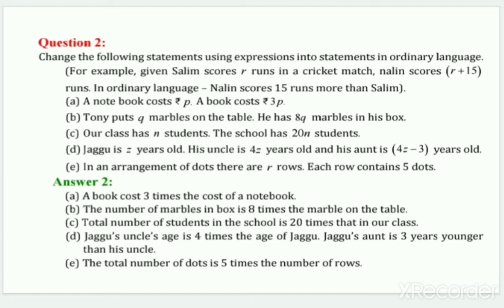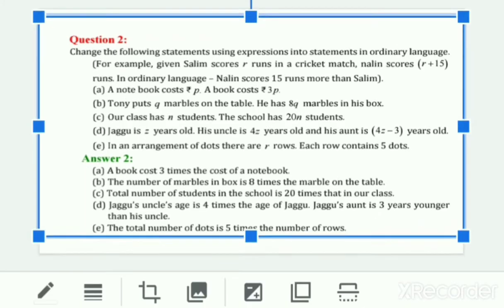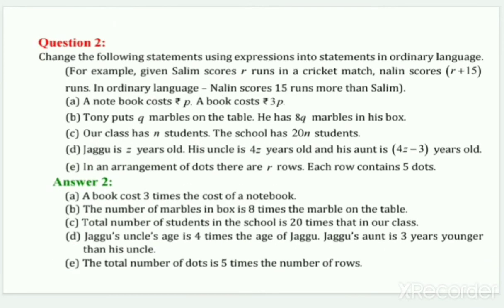Okay, in the same way you can do all the rest too. Last, we have, in an arrangement of dots there are r rows, each row contains 5 dots. So what will we write? The total number of dots is 5 times the number of rows.